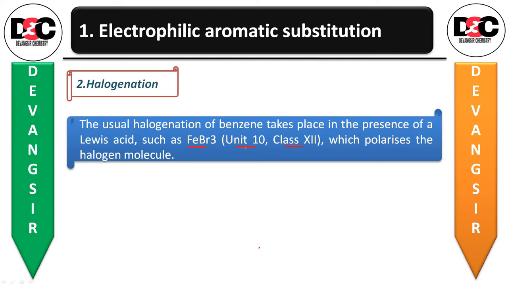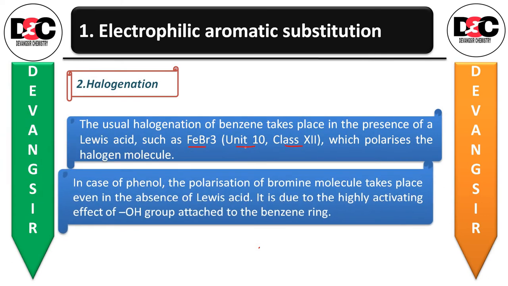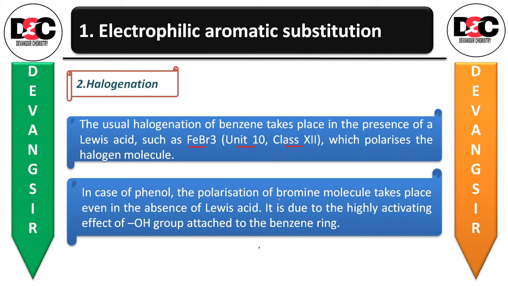This is in the case of benzene, whereas in case of phenol, the polarization of the bromine molecule takes place even in the absence of Lewis acid.